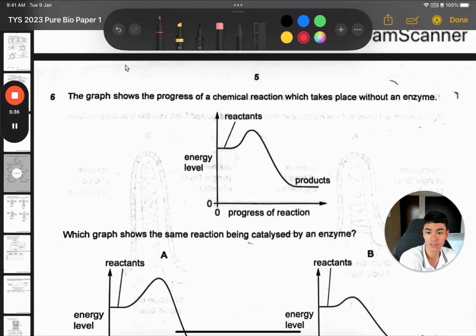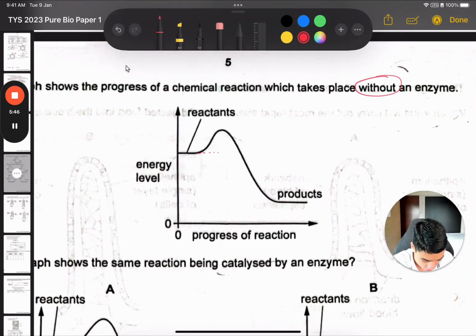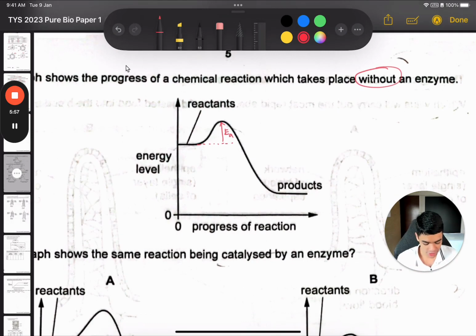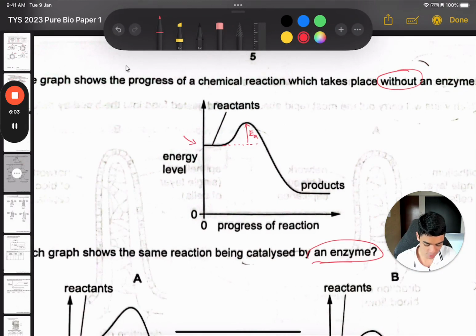This shows us the energy, how it changes during a reaction without an enzyme. So this is the normal reaction. And now we learned something called activation energy, which is the energy required to start a chemical reaction. So here's the activation energy, and that bump shows how big the energy required is. Now when it's catalyzed by an enzyme, the starting level should be the same, and the ending will also be the same. All the enzyme does is affect this part, which is the reaction, and so it brings down the activation energy to a lower amount.